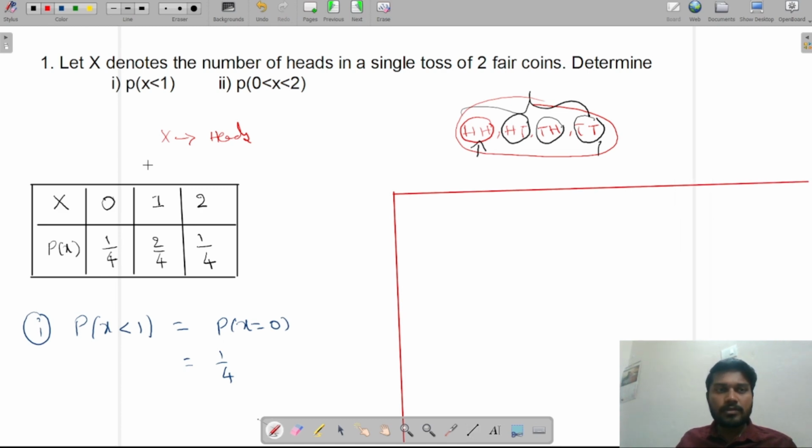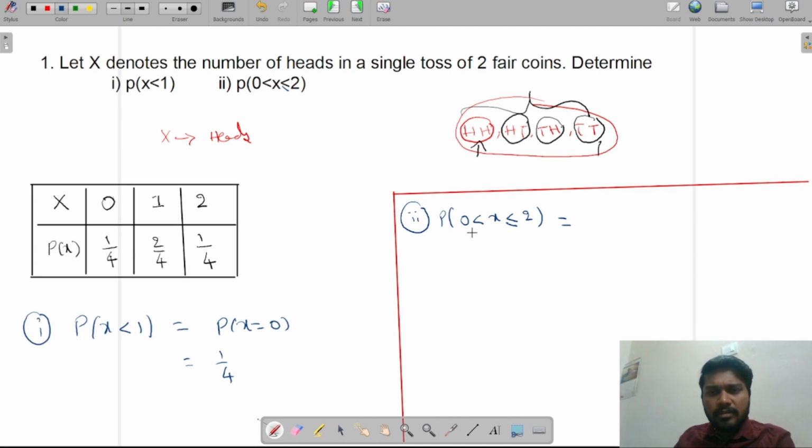What is the second question? P of 0 less than x less than or equal to 2, it is equal to, right?